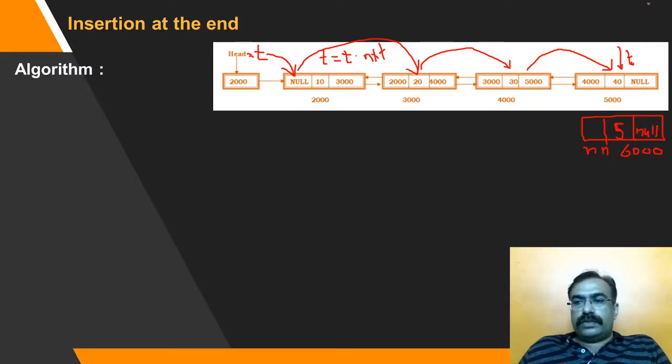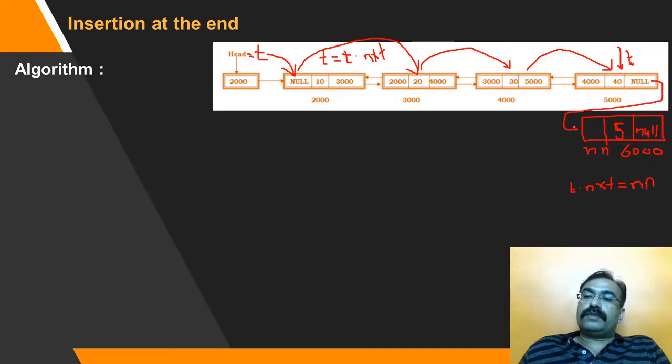What we need to do is simply T dot next will become new node. Am I right? Because new node is the next last node. This link is established. This value is changed to 6000.